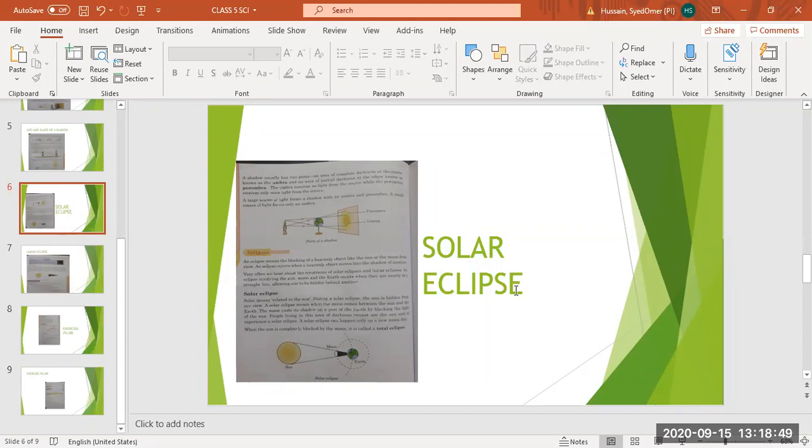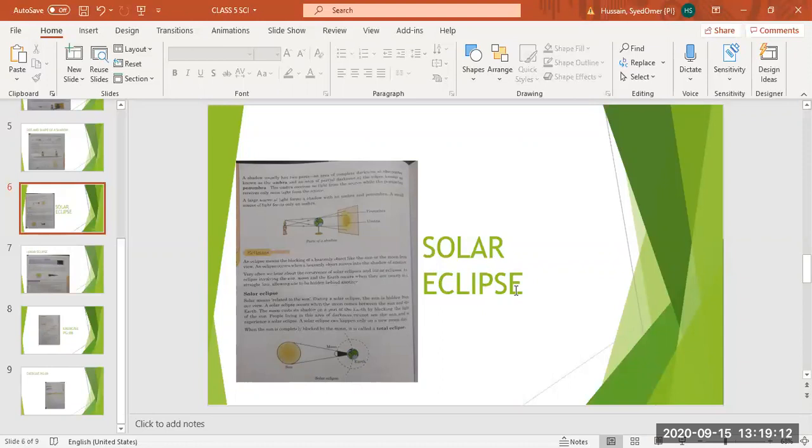So how does an eclipse happen? When one heavenly object comes in the path of another heavenly object, then an eclipse occurs. How does an eclipse occur? When one heavenly object comes in the path of another heavenly object.